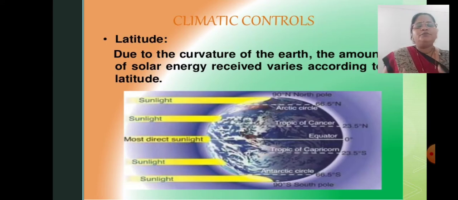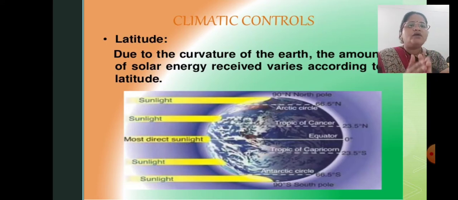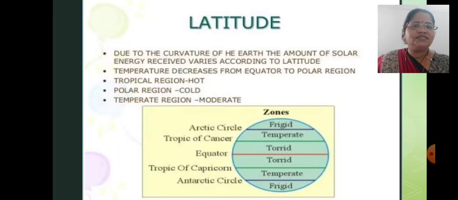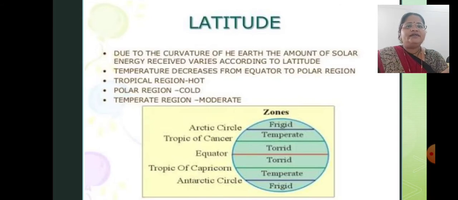This is because of the important latitude lines which divide our earth into different zones: Arctic Circle, Tropic of Cancer, Equator, Tropic of Capricorn and Antarctic Circle. Temperature decreases from equator to polar.